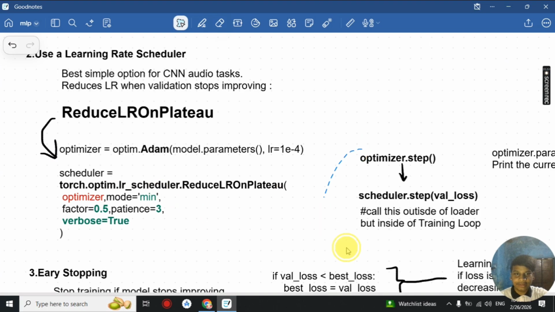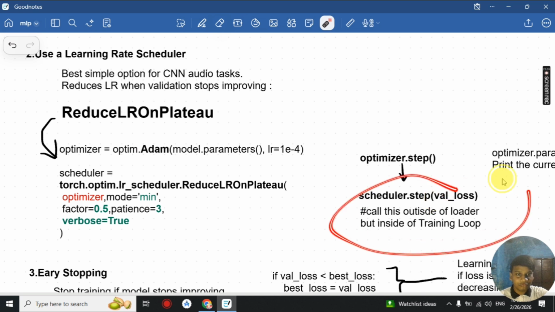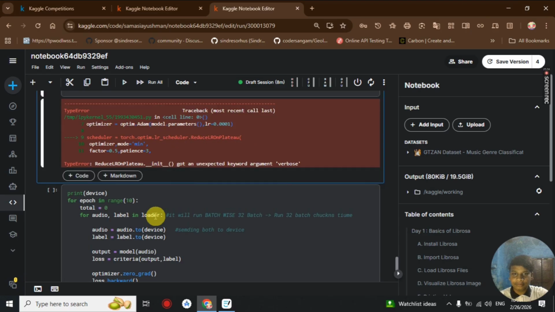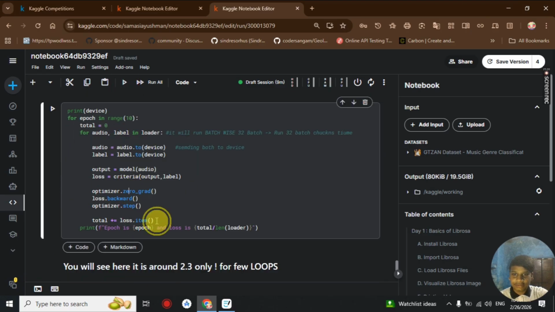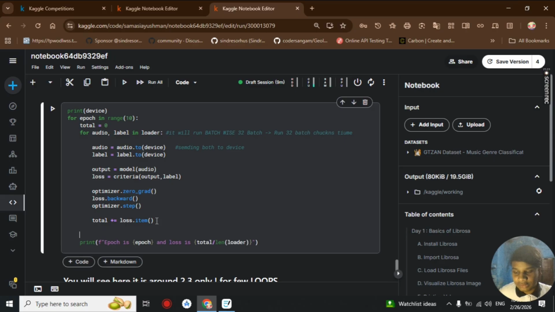Okay, so now we use optimizer.step as usual, but outside the loader loop and inside the training loop we call scheduler.step, and then we pass the loss which we want to reduce. Here it's not verbose. So basically, outside our loader we use scheduler.step, and inside we pass the loss which we want to minimize.